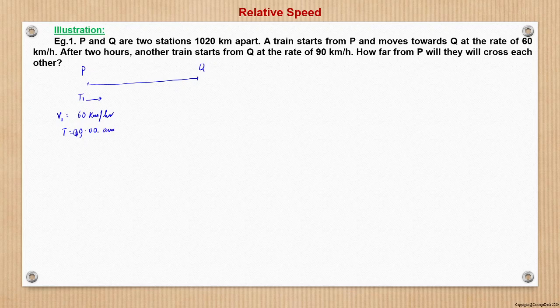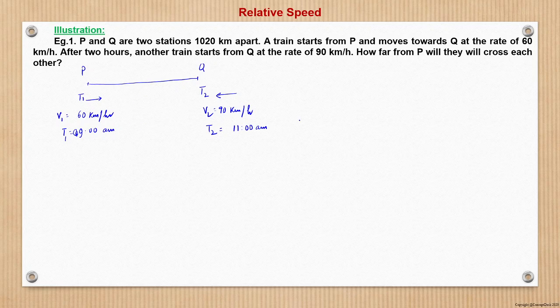9 a.m. Let us start that the train T1 starts from P at 9 a.m. Now what is given at T2, another train starts towards P at a speed of 90 kilometer per hour, and this train starts 2 hours after the starting time of train T1. So here T2 will be at 11 a.m. Right. So how to solve a question of this nature?